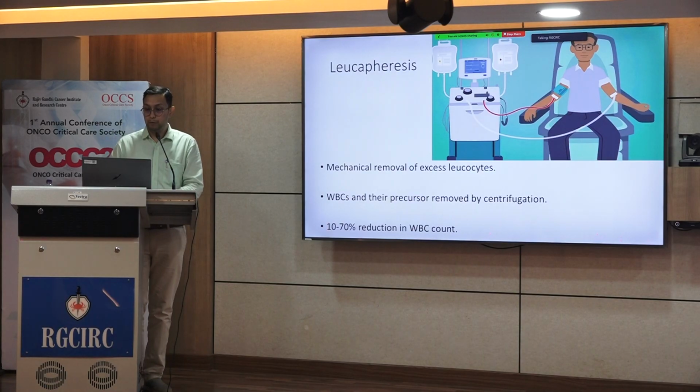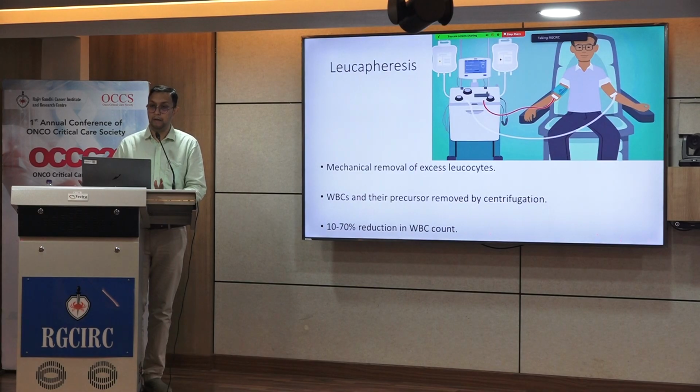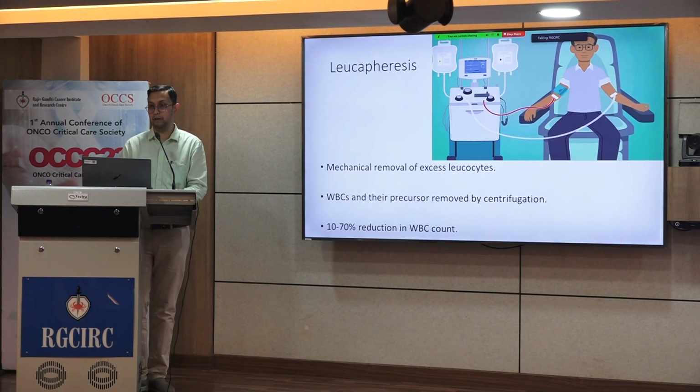One more intervention that we sometimes practice is leukapheresis. Leukapheresis basically involves mechanical removal of the excessive leukocytes. This process usually involves centrifugation of the blood volume, and in any center that does not have apheresis machines, a simple bedside procedure like judicious phlebotomy and replacement by FFP or colloids can be done as an alternative. This results in a decrease in the TLC count by about 10 to 70%.